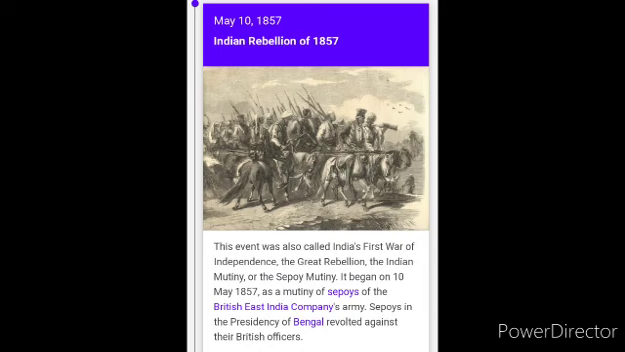The Great Rebellion, the Indian Mutiny, or the Sepoy Mutiny. It began on the 10th May 1857 as a mutiny of sepoys of the British East India Company Army. Sepoys in the presidency of Bengal revolted against their British officers.